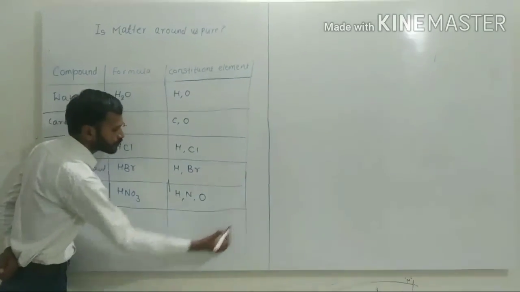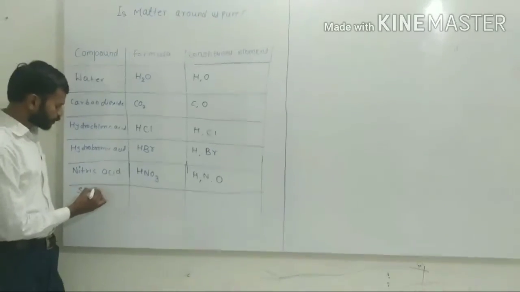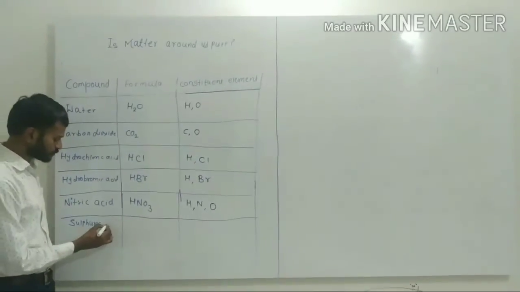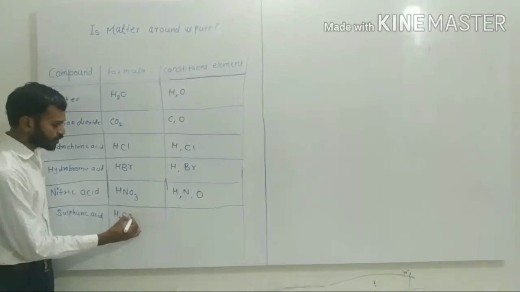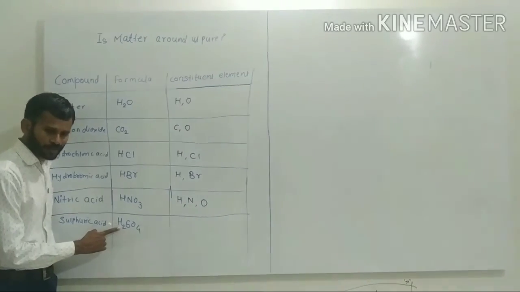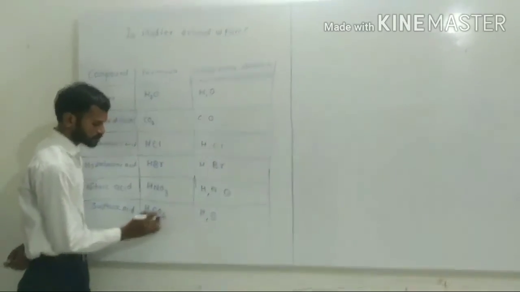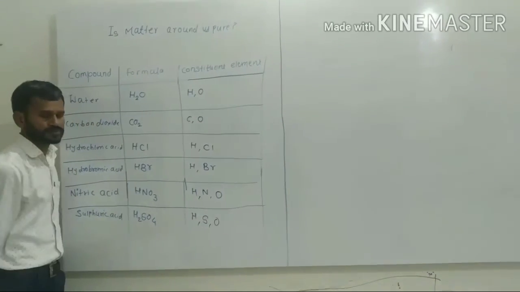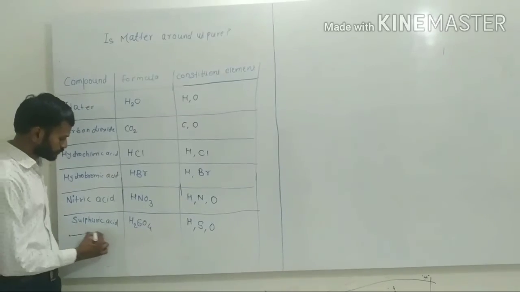Again, we have another example, sulfuric acid, with the formula H2SO4. Its constituent elements are hydrogen, sulfur, and oxygen, three constituent elements.